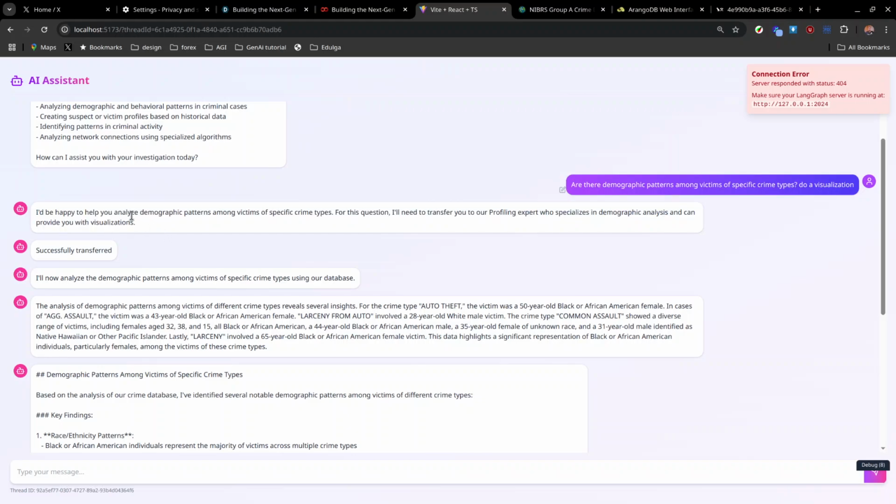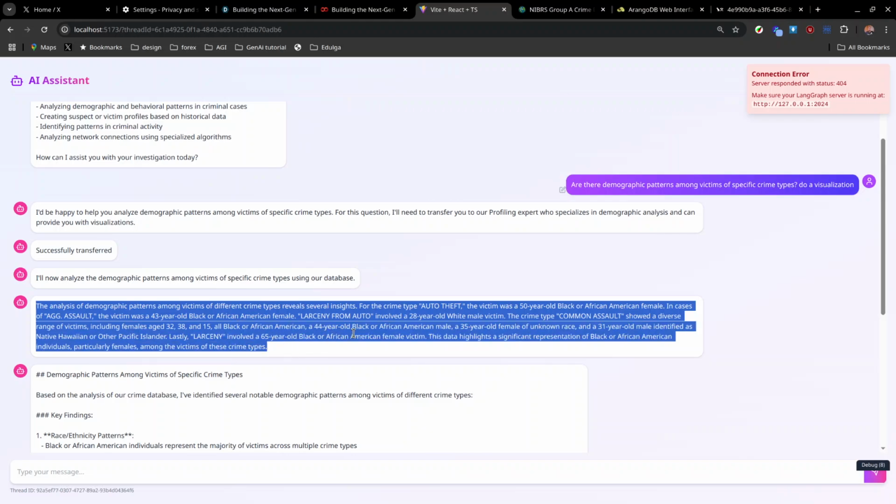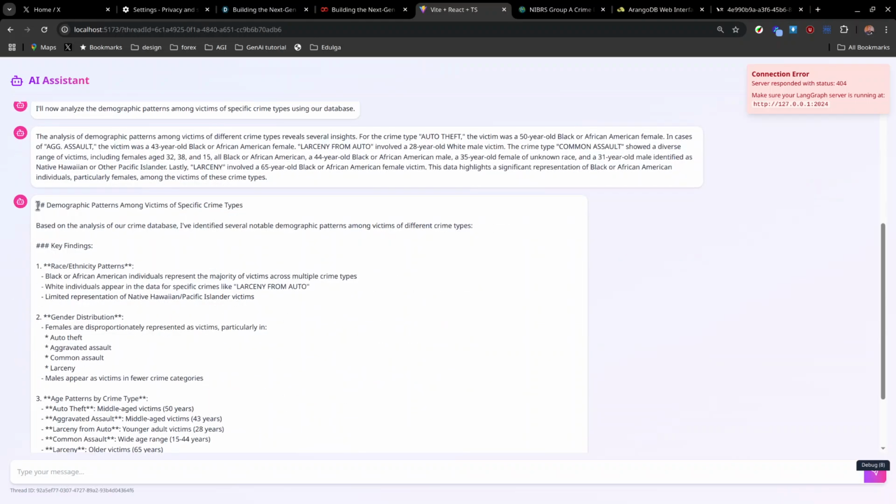So: I'd be happy to analyze demographics, and I need to transfer you to the profiling expert who specializes in demographic analysis. So it transfers to the profiling expert, and then now he analyzes the patterns, and then given the analysis we can get a few insights, and then now we can receive the answer.